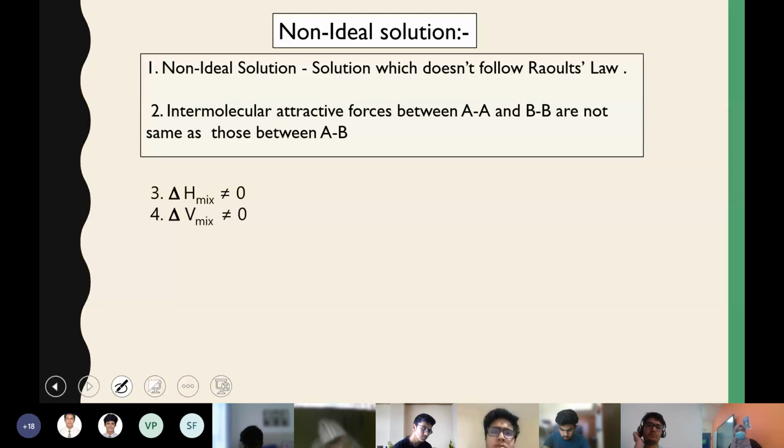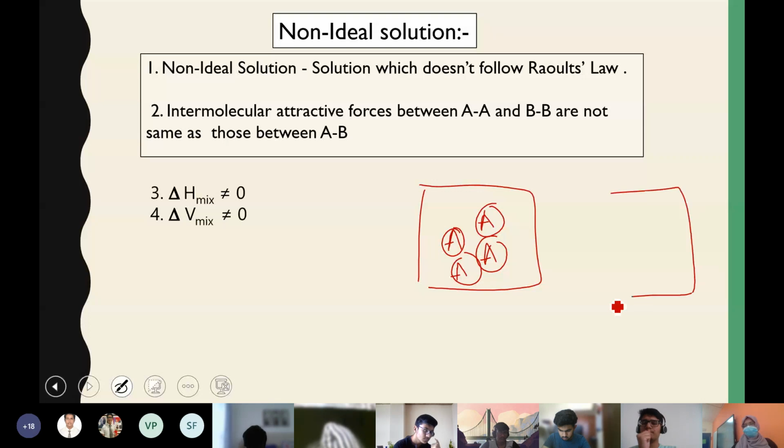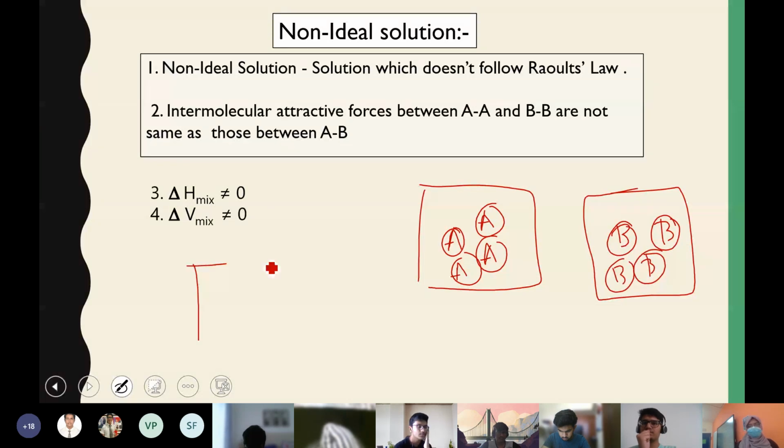Ma'am, could you please explain the second point again? Intermolecular attractive forces? Yes, ma'am. If you take a pure substance A, there will be a lot of particles inside that substance. So let's say A is the substance, and then you have B as a substance. So there will be a lot of particles of B. And after that, you're mixing A and B together in another container.